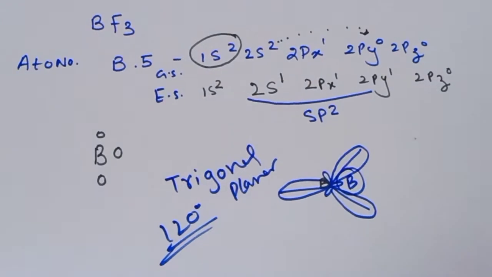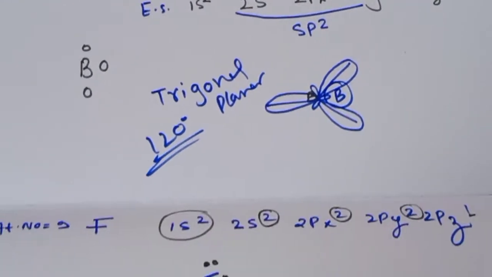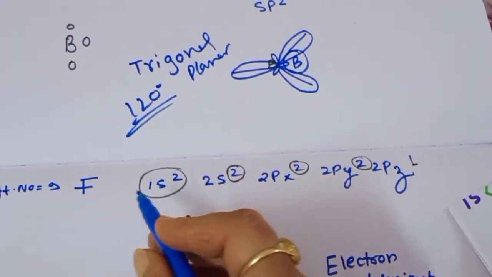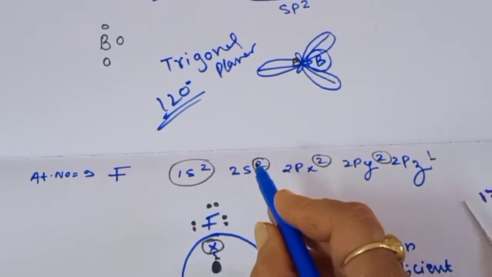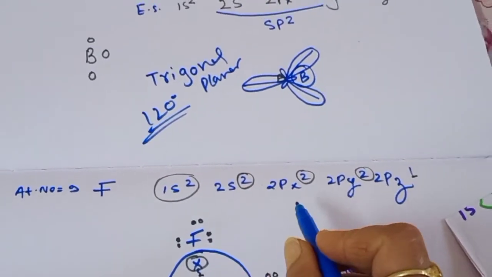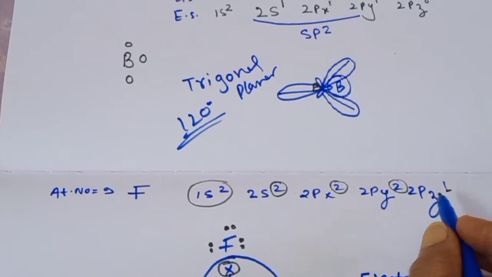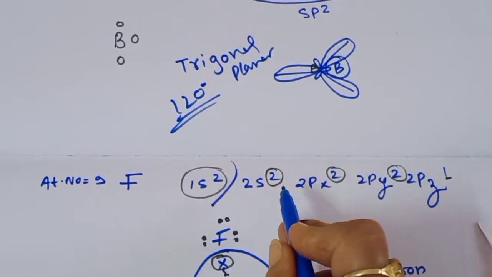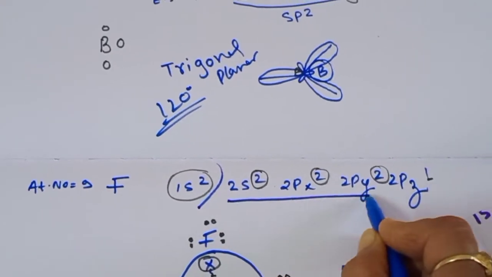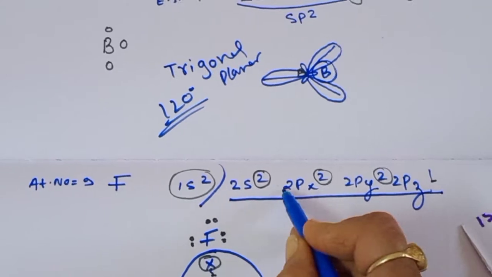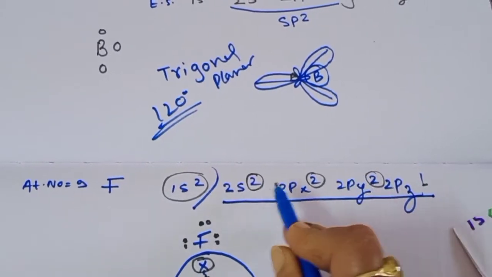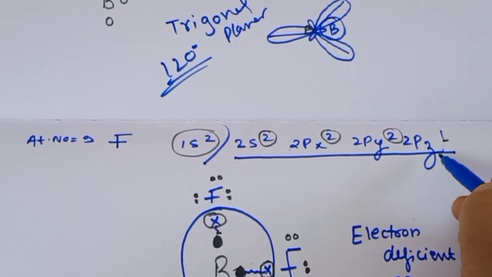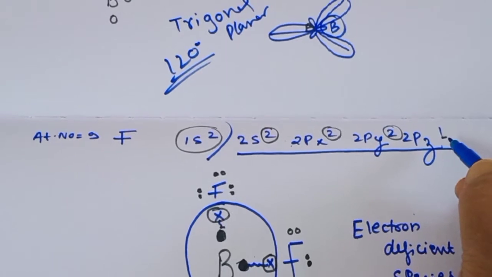So just see how the BF3 molecule will be formed. We know that in BF3, fluorine has atomic number 9. So we will write the configuration as 1s2, 2s2, 2px2, 2py2 and 2pz1. Here you can see there are 3 lone pairs of electrons, because 1s2 is the inner shell. We count the pairs only in the valence shell, the outermost shell, as the outermost shell is 2. So there are 3 lone pairs of electrons in fluorine, and how many electrons are unpaired? That is only the 2pz1. So only this one electron is available for sharing.